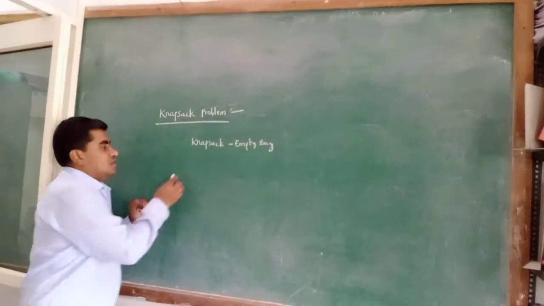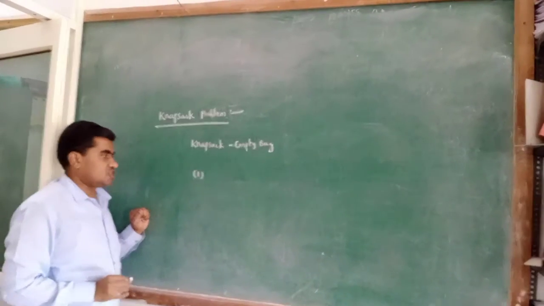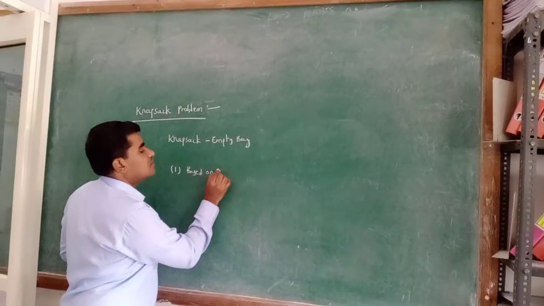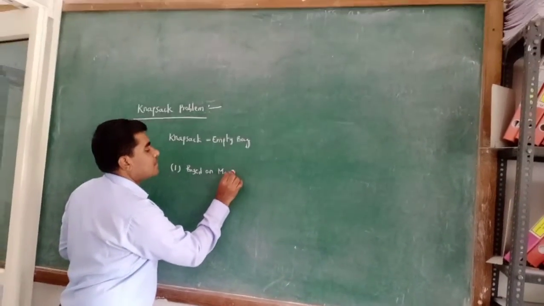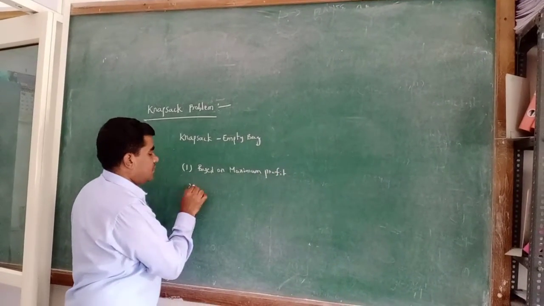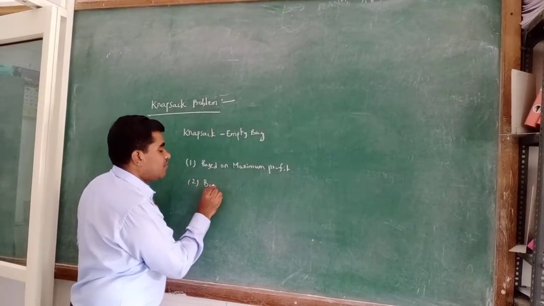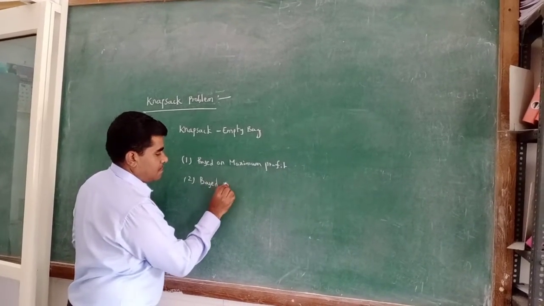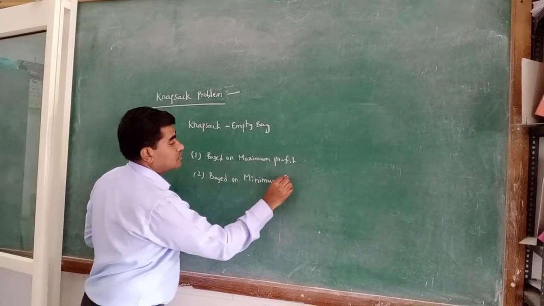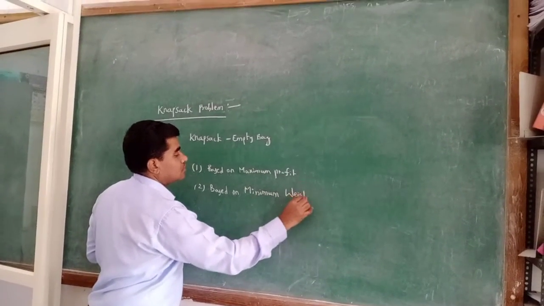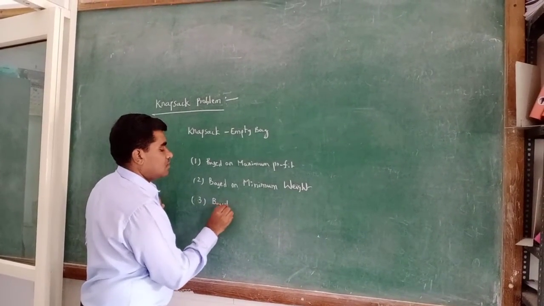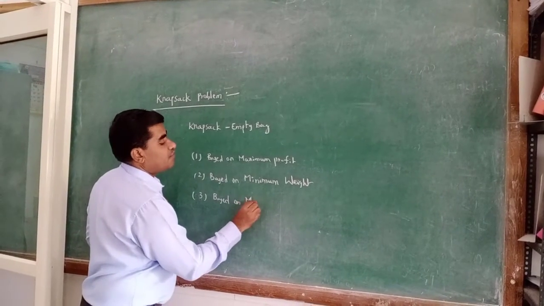There are three types of feasible solutions. One is based on maximum profit. Second is based on minimum weight. Third is based on maximum profit by weight.